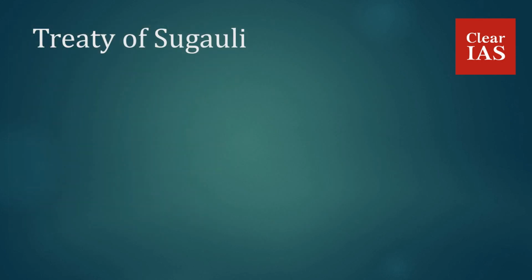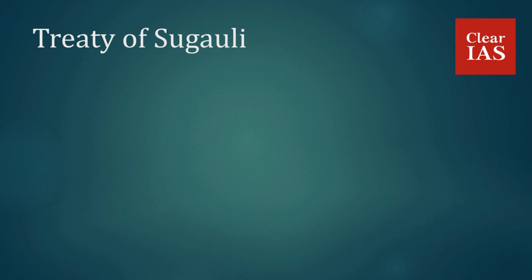Treaty of Sugauli. So how is the Treaty of Sugauli related to the Kalapani dispute between India and Nepal? So what happened was, in the 1800s, Nepal was ruled by a very ambitious ruler by the name Prithvi Narayan Shah. Under his rule, much of the unification of Nepal took place, and he tried to extend the boundaries of Nepal by conquering many regions. At that time, India was ruled by the Britishers.